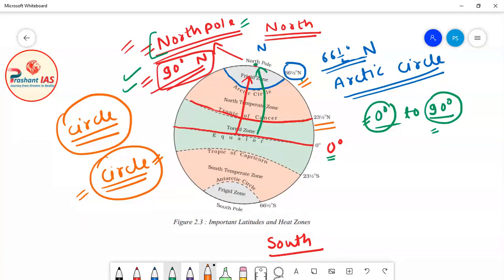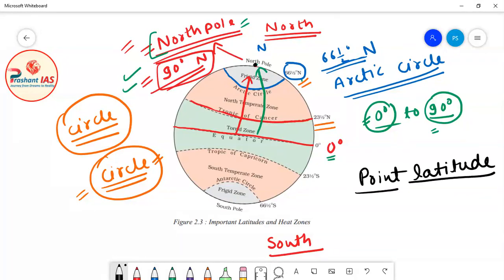But friends, Arctic Circle is a circle, Tropic of Cancer is a circle, equator is a circle. But you have to remember one thing, that pole is not a circle. Pole is also called a point latitude. Now why is pole a point latitude? It is the ending point, and as it is the ending point, there is no scope to draw a circle.